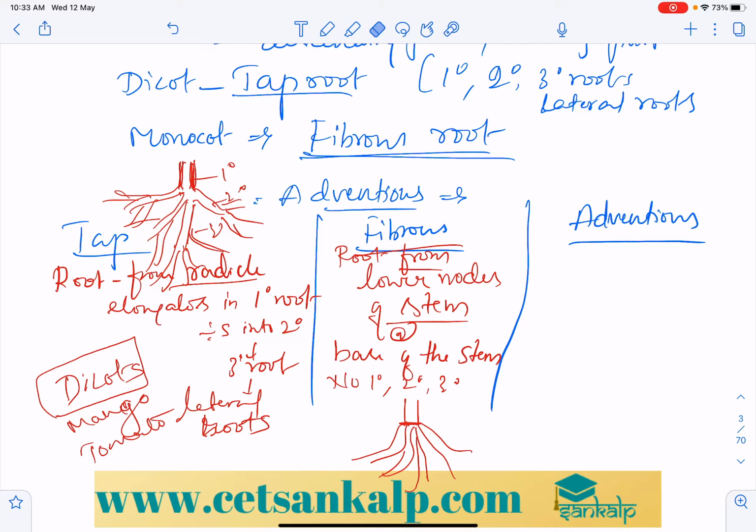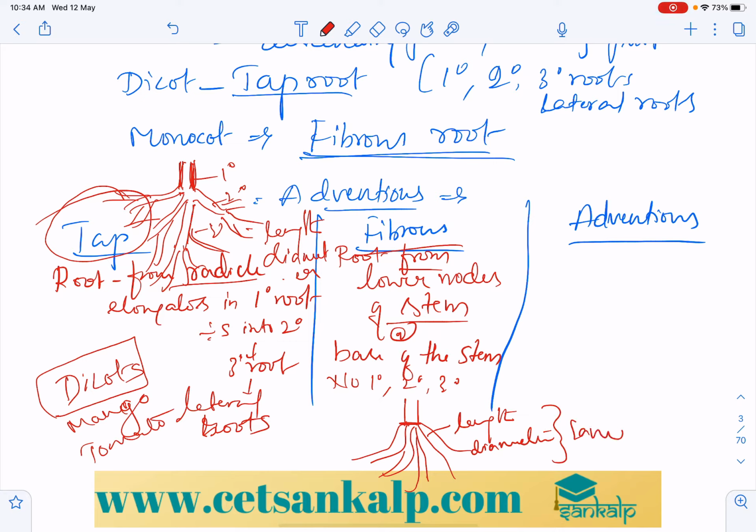In the fibrous root, the length and diameter remain the same, whereas in the taproot the length and diameter vary. That is why they look like fibrous layers. Next, in the case of adventitious roots, the root originates from other parts of the plant.